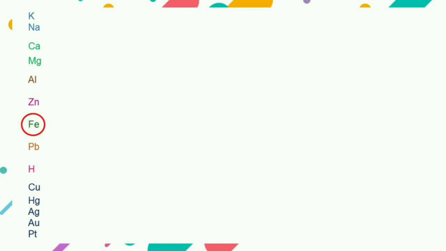Iron is not used because it reacts slowly and has to be heated, and due to the presence of impurities in it, hydrogen sulfide and sulfur dioxide gases are also formed. Lead is not used because lead reacts extremely slowly with acids. Also, when lead reacts with acids, lead chloride or lead sulfate are formed which are insoluble in water, therefore further reaction is slowed down. Metals like copper and mercury cannot be used because they do not react with dilute acids.